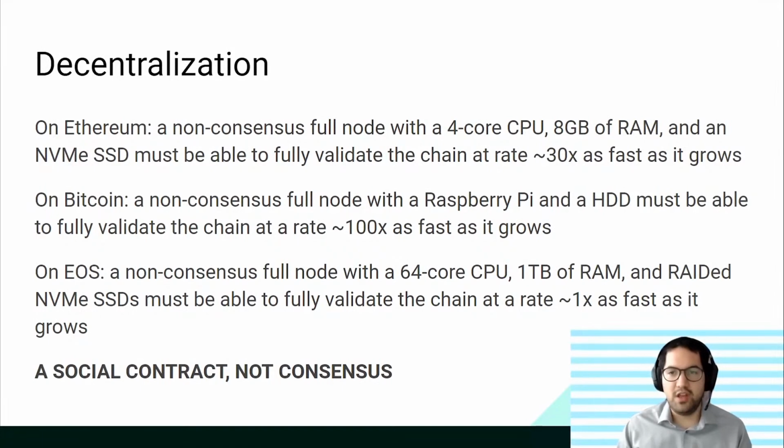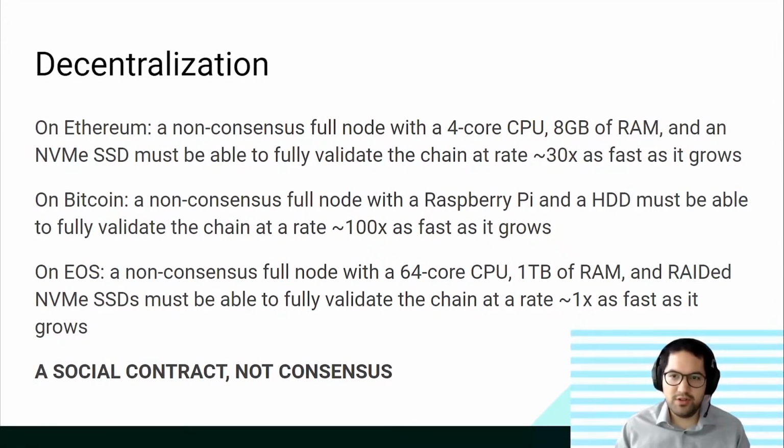On Bitcoin, our specs are we want a non-consensus full node to run on a Raspberry Pi and a hard disk drive, and that must be able to validate the chain at a rate approximately 100 times as fast as it grows. And in EOS, we want a non-consensus full node with some absurdly high specs that are right here, let's say 64-core CPU, 1 terabyte of RAM, and so on. And it must fully validate the chain approximately 1 times as fast as it grows. So you can't really catch up after if you drop off.